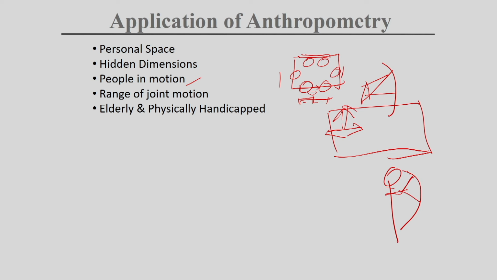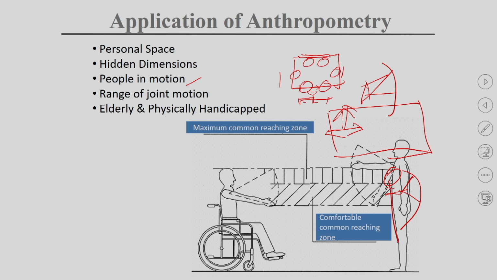Another is elderly and physically handicapped. If we consider this picture, this is the physically able person and this is the wheelchair-bound person. In one home, if you are designing a shelf, you want it to be used by both persons.